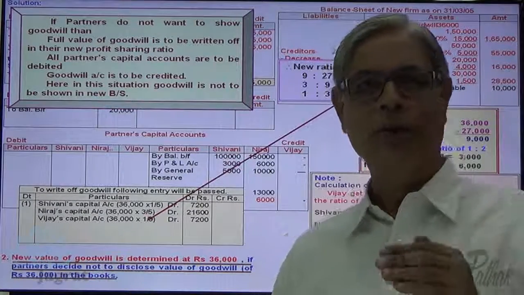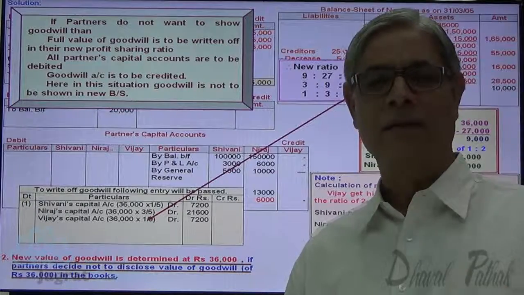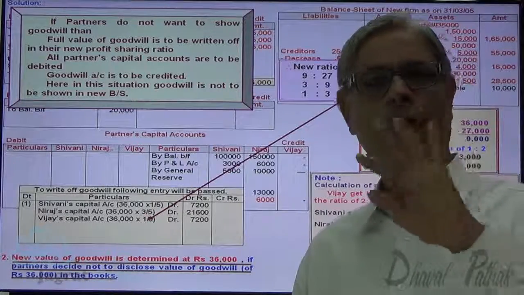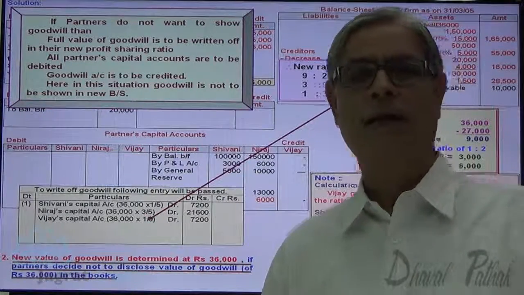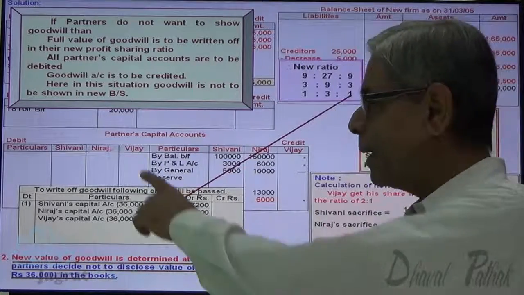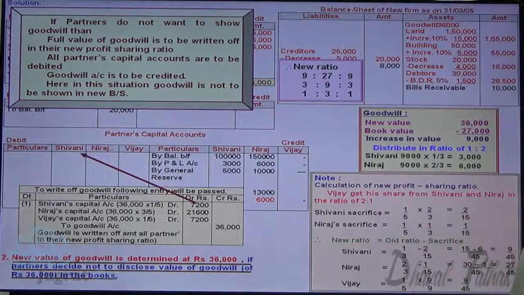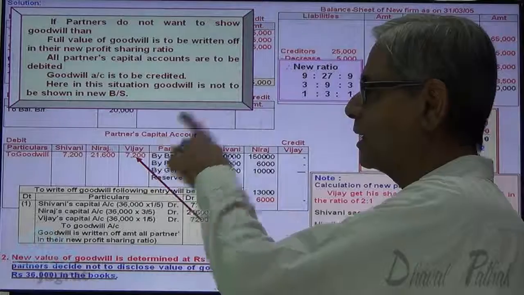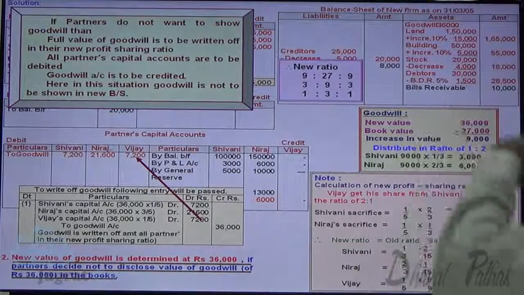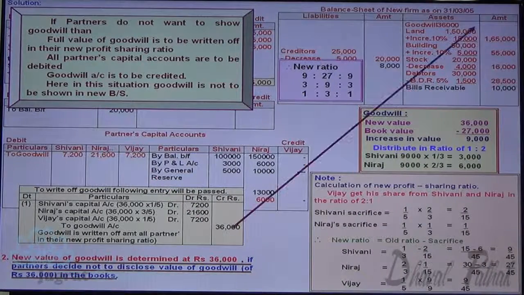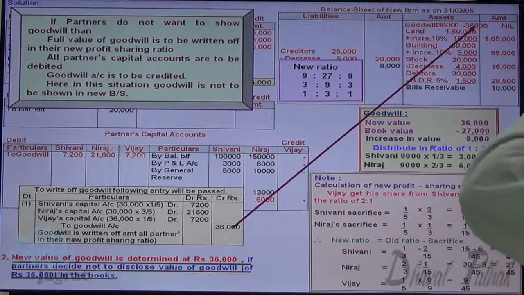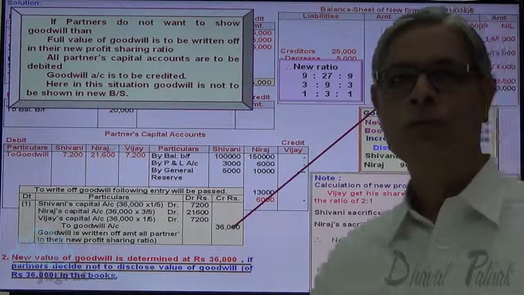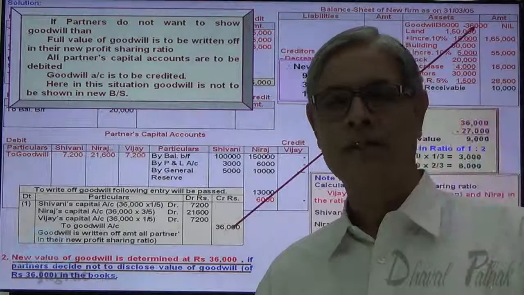So if you write off goodwill, or the asset is taken by the partners in the profit sharing ratio, in both cases partners' capital accounts get debited. So partners' capital account debit to goodwill account credit 36,000. Here partners' capital accounts have been debited with 7,200, 21,600 and 7,200, and goodwill written off. So 36,000 minus 36,000, 0 is the value shown in the balance sheet. This is how goodwill is written off.